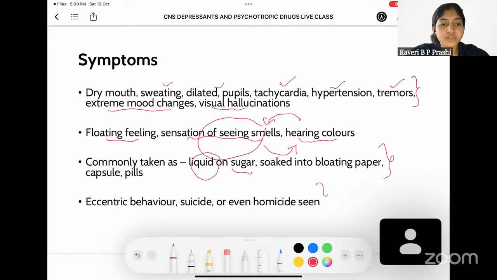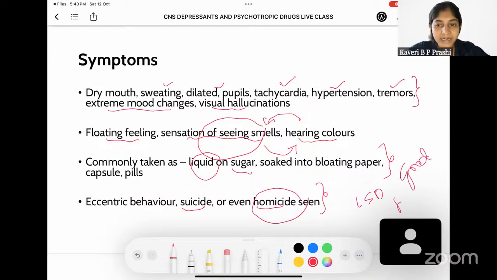The person is going to show eccentric behavior. He can also have a tendency for suicide, and sometimes in the case of LSD intake, there could be a homicidal death also. That is, if a group of people have taken LSD, and imagine a majority have a good trip and one person has a bad trip, he might have a tendency to kill somebody. That is what is meant in this point.